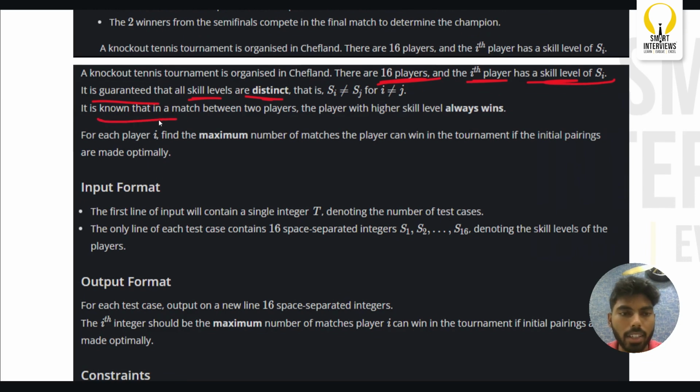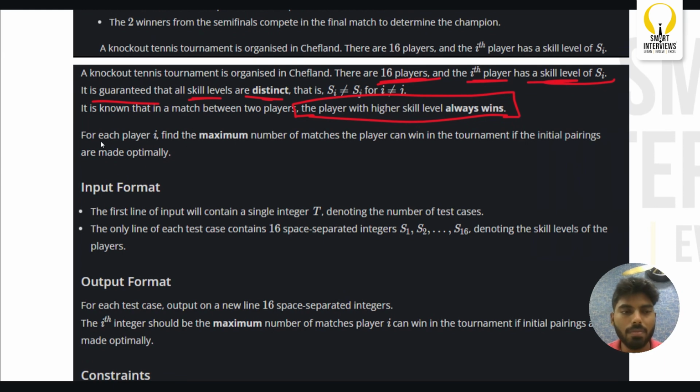It is known that in a match between two players, the player with the higher skill is going to win. This is the winning condition for each game. In any match between two players, only one person wins, and in our case, it is the person with the higher skill level.